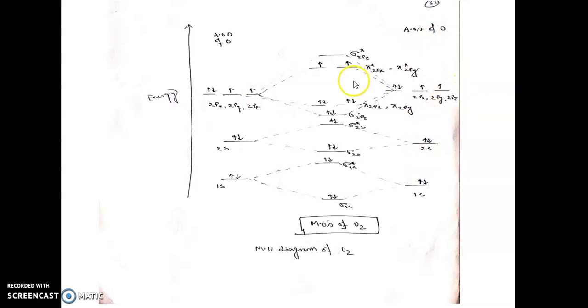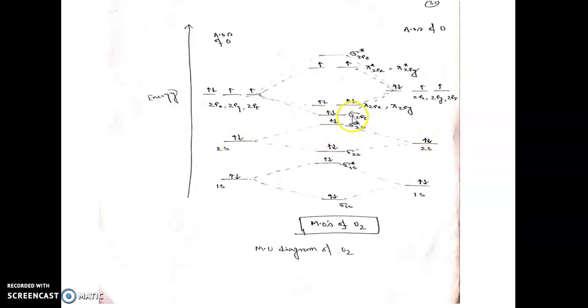So here you see that there are electrons that are distributed in the oxygen atoms. Now these are the molecular orbitals formed. One is sigma 1s and sigma star 1s. These two molecular orbitals are formed by the combination of these 1s atomic orbitals. That's why I have joined these in this way. Sigma 2s, sigma star 2s are formed by 2s combinations. That's why they are linked with the 2s orbitals.